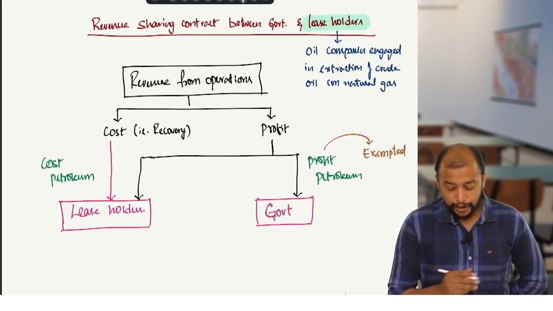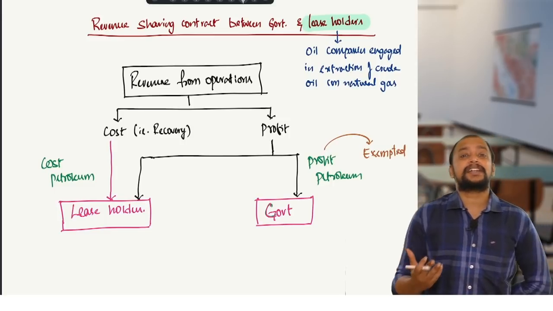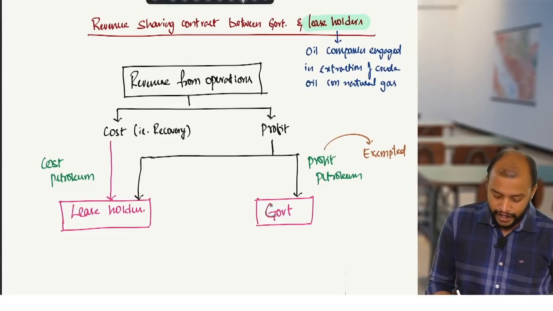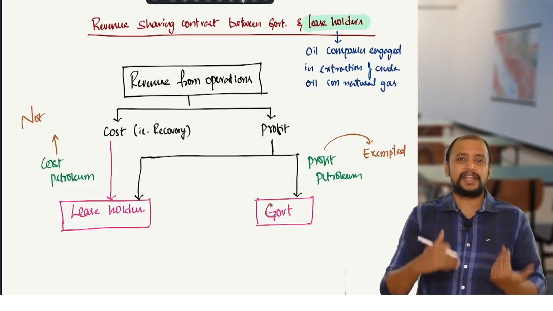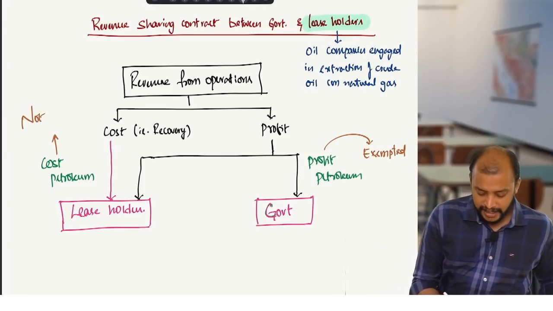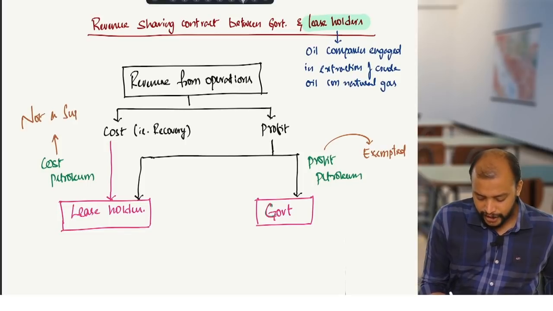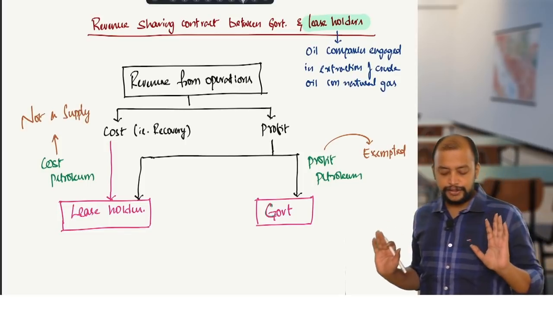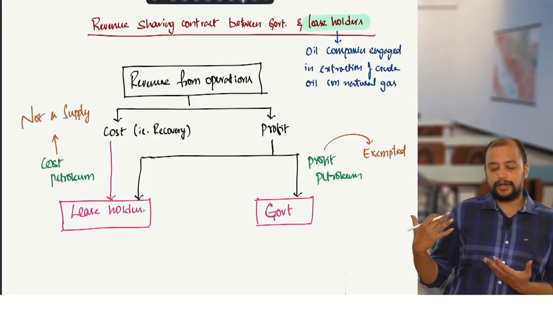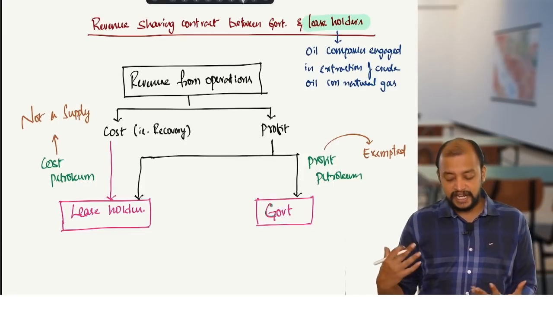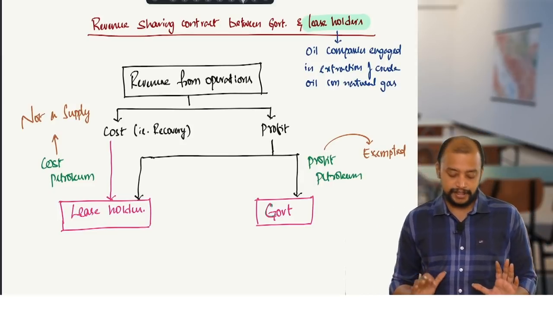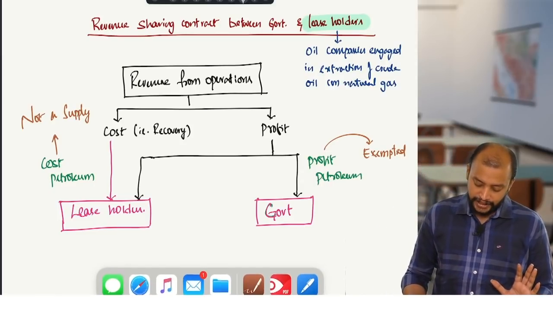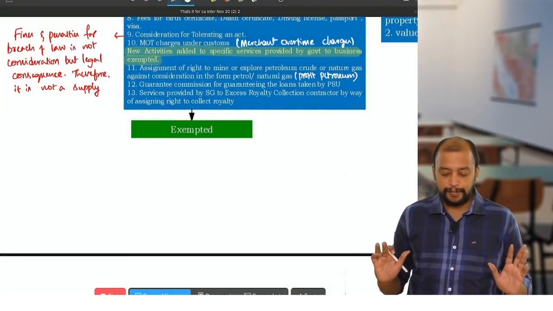Then what about cost petroleum? It is not a supply. Why not a supply? Sir, my money I am investing, I am recovering. Where from is there a supply? So it is not a supply. Is it clear? So you need to understand this. This is about the revenue sharing contract between government and leaseholders. So that profit petroleum is exempted. Okay, so that is the point about the profit petroleum concept.